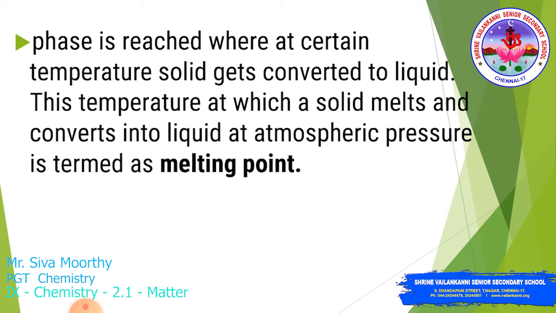To convert between phases we require a minimum amount of temperature. Suppose you take ice cubes out of the freezer in our fridge. They automatically convert to liquid state when some temperature is applied. The temperature at which a solid melts and converts into liquid at atmospheric pressure is called the melting point. See, students, the temperature at which a solid melts and converts to liquid at a particular atmospheric pressure is called the melting point.